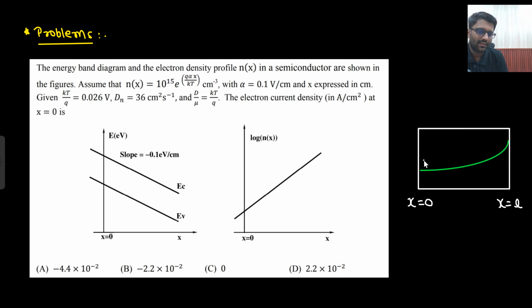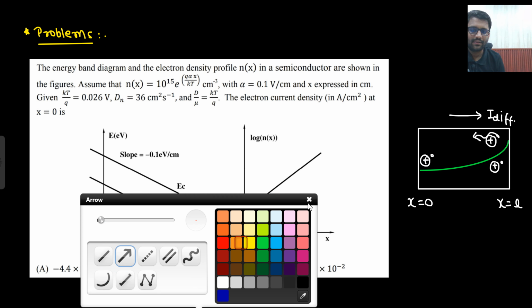So electron concentration here is lesser, but here there is more. If there is more concentration here, then what will happen? Electrons will diffuse in this direction, and because of that, this will be the direction of diffusion current. Okay, so this is the direction of your diffusion current. Now let me know in which direction the electric field has been applied.